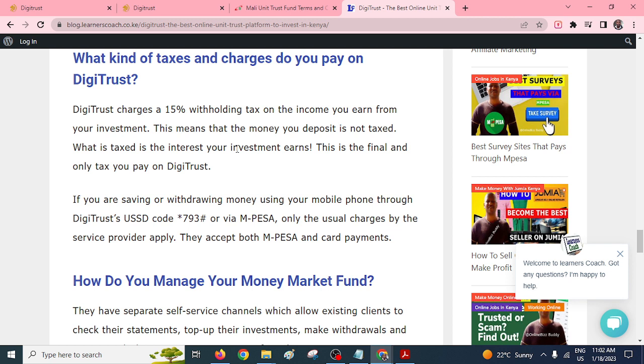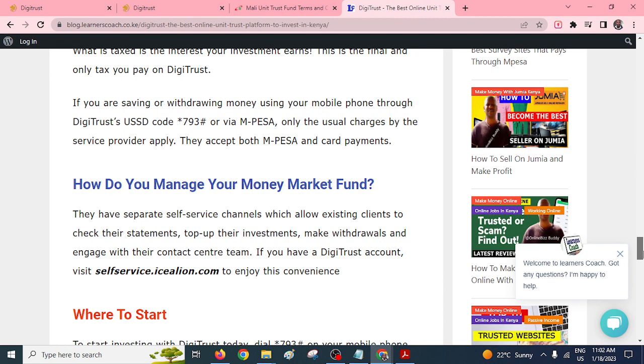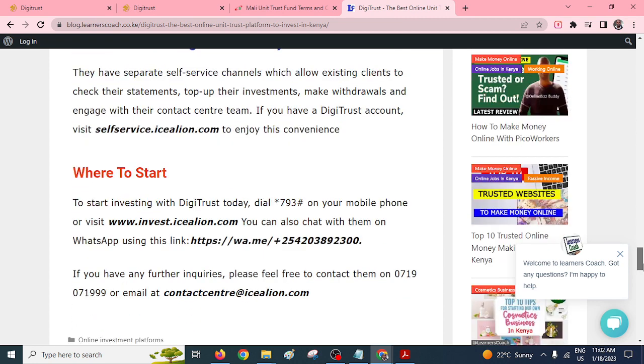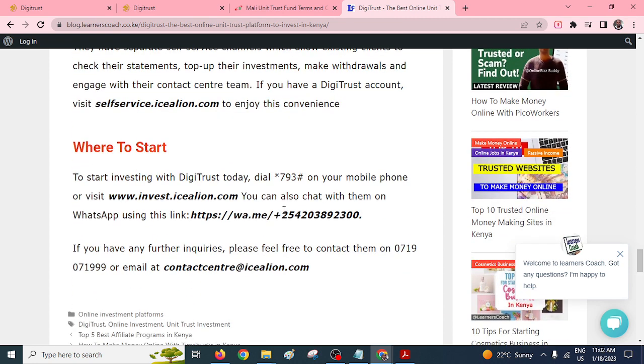And I think this is the only one, right? So if you want to save, you can use this particular code, star 793, or use the M-Pesa. So everything is captured here. The other thing is that you also don't need to engage with a lot of people.